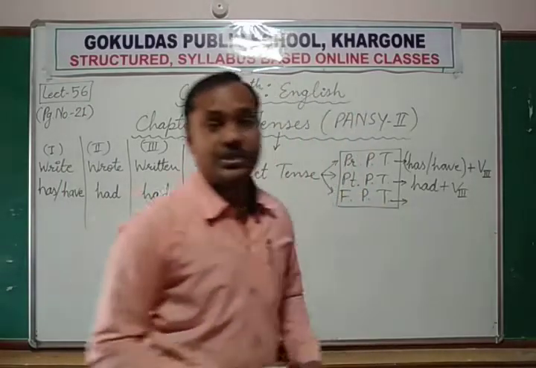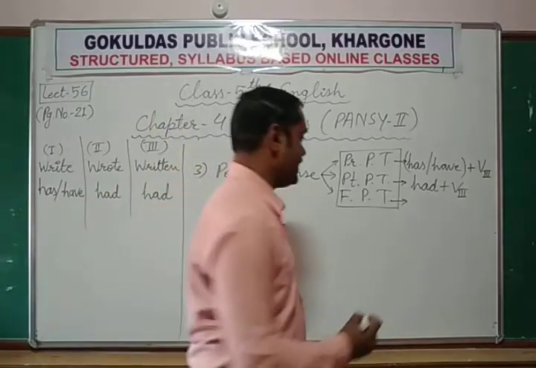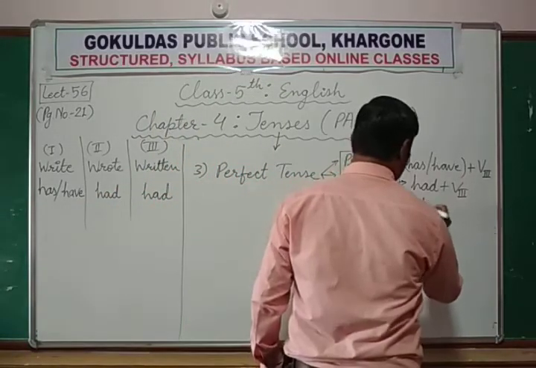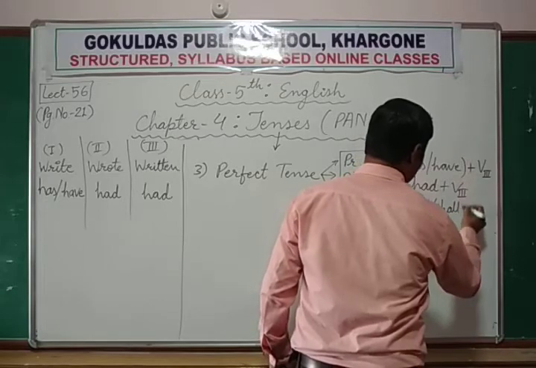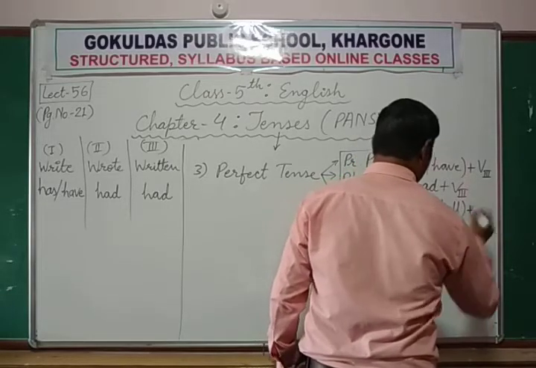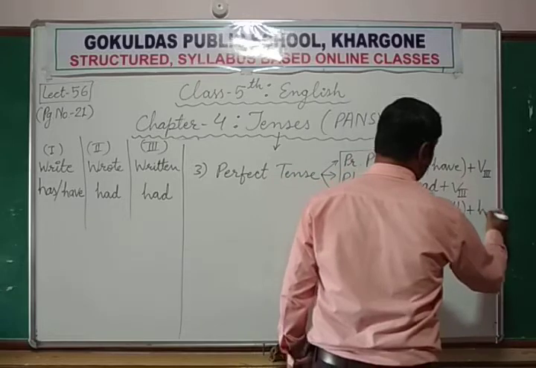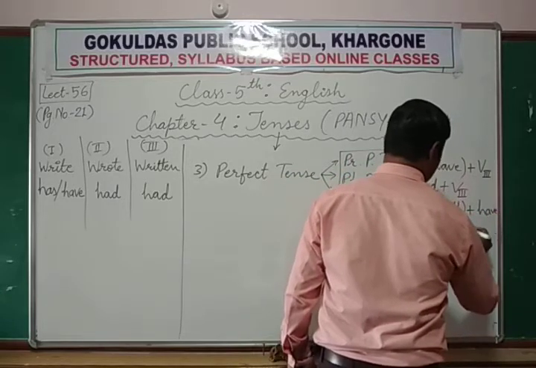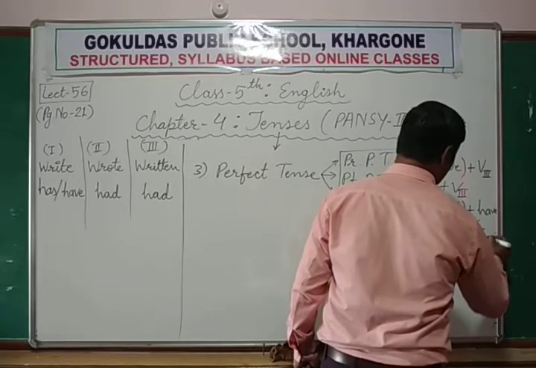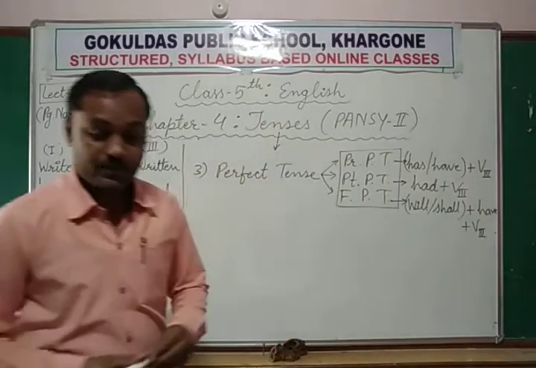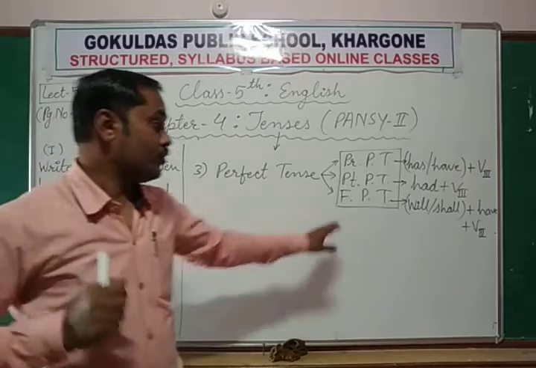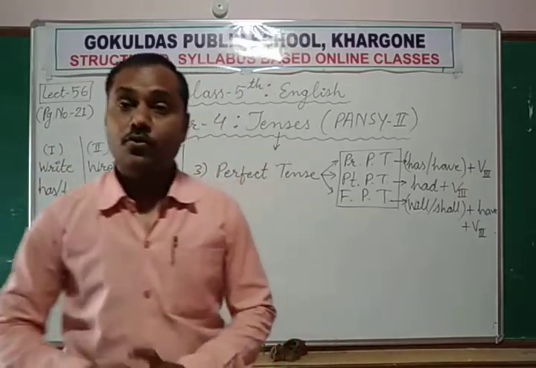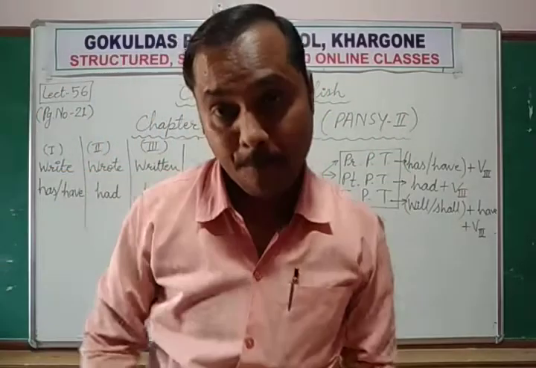Now, very easy to recognize future perfect tense. Either will or shall will come, then plus have, and plus verb's third form. This will be the structure. Then you can identify that this is a future perfect tense. Future में हो चुका होगा.